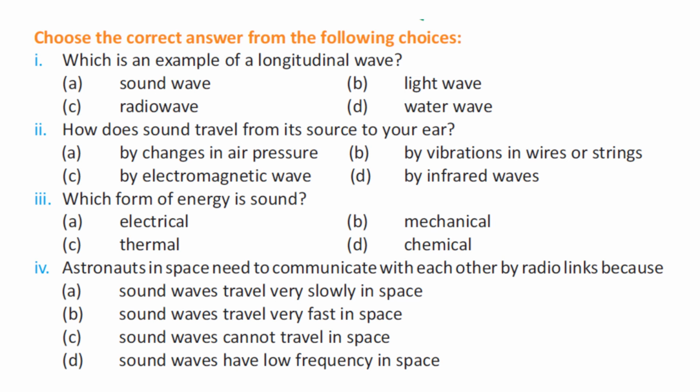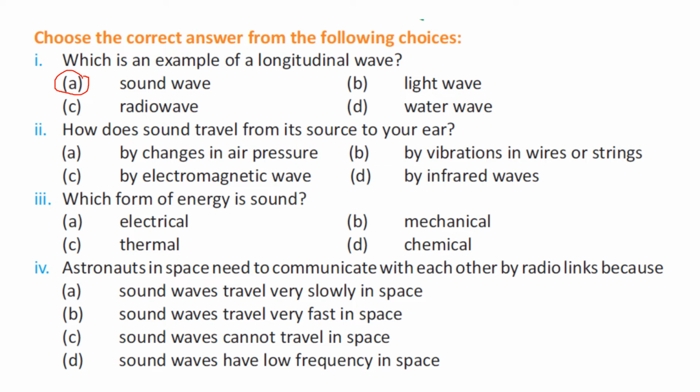Now we are going to start lecture number 6. So now we will do the exercise questions that are MCQs. Choose the correct answer from the following choices. Number 1: which is the example of a longitudinal wave? Sound waves, light waves, radio waves, and water waves. So the right option is option A, that we have discussed, that sound waves are a longitudinal wave because of their direction of propagation.